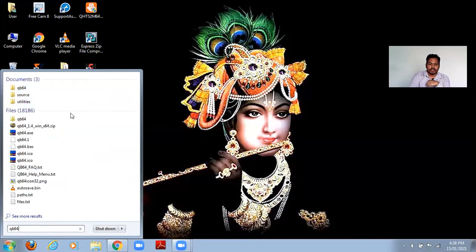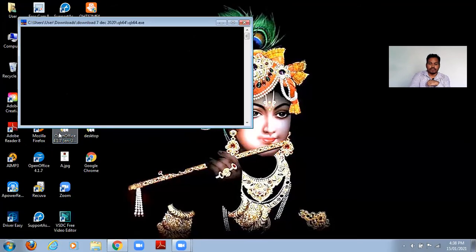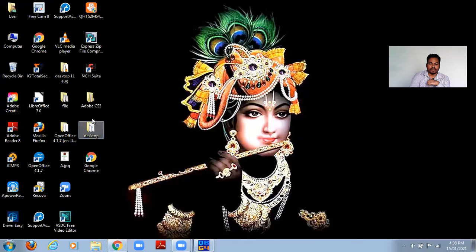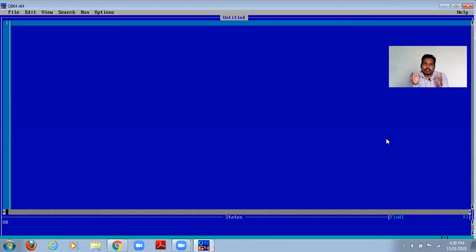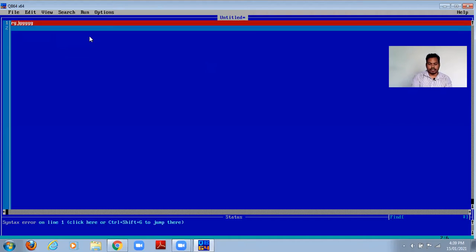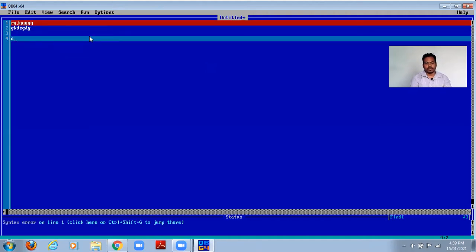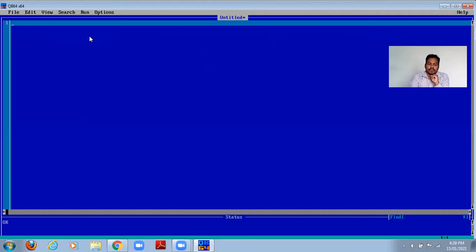Now see here, we will open this qb64 executable file, and the interface of QB64 will be like this. The blue screen will be there on your screen. Now, here you have to write some codings, right? In the first line, we will write some codings, right? Second line, and like this, we will do the codings. We will write the statements, right?